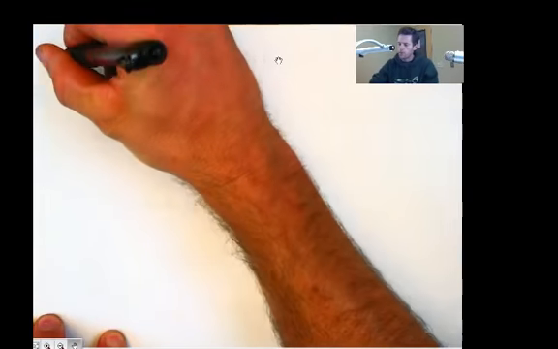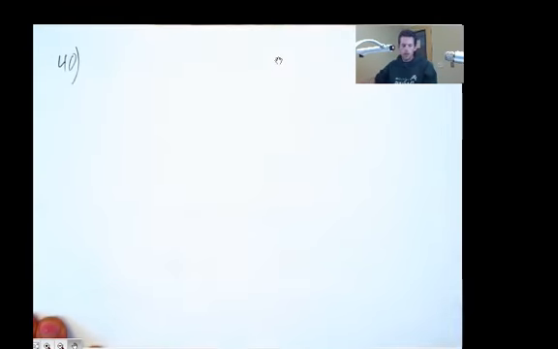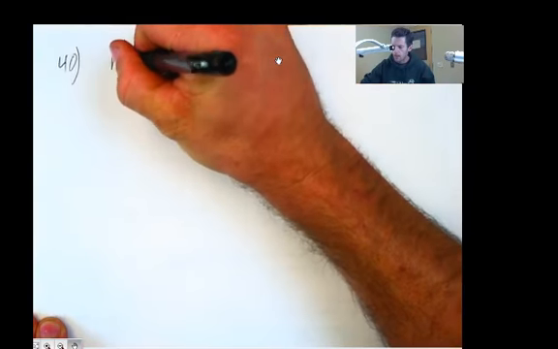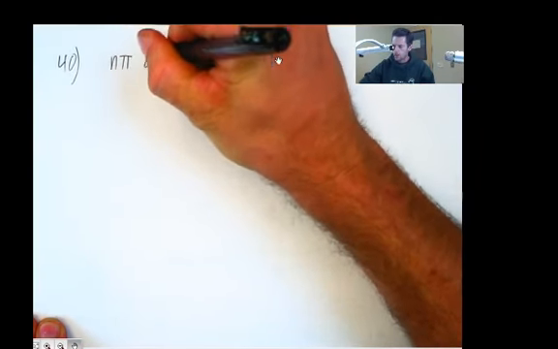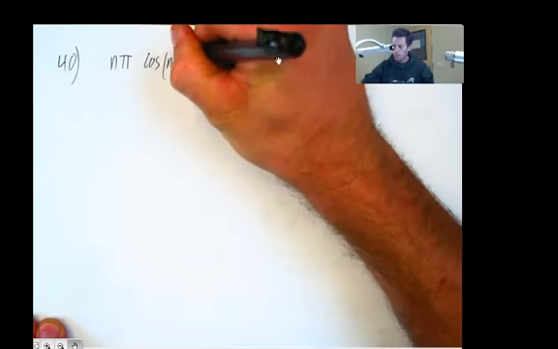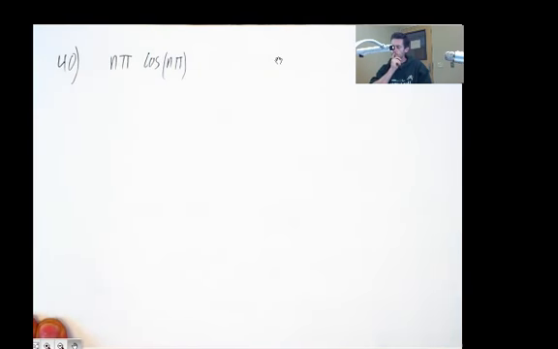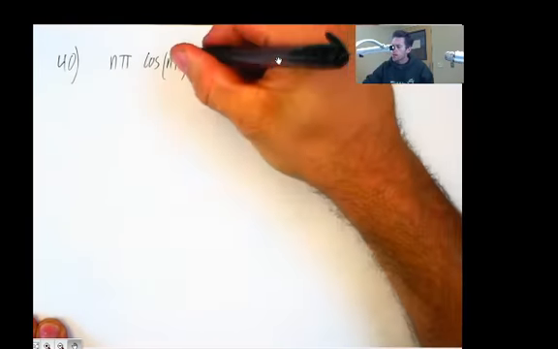Okay, looking at number 40 here. N pi times cosine of n pi. Well, looking at that, cosine of n pi, let's see, cosine of 0 is 1, cosine of pi is -1, cosine of 2 pi is 1. So this is going to go from -1 to +1.